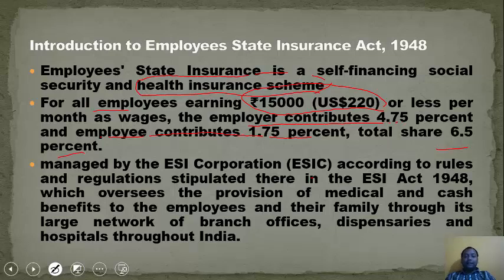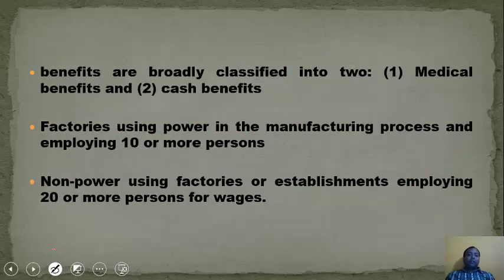It is managed by ESIC according to the rules and regulations stipulated in the ESI Act 1948, which oversees the provision of medical and cash benefits. It gives medical and cash benefits to the employees and their family through its large network of branch offices, dispensaries and hospitals throughout India. Now its benefits can be classified into two major heads. First is medical benefits and second is cash benefits.